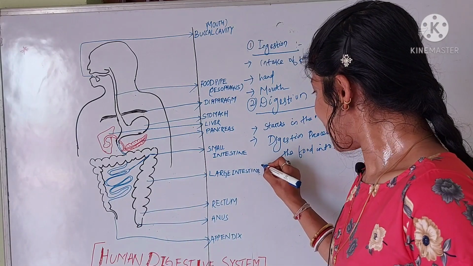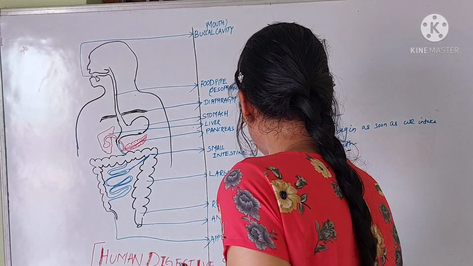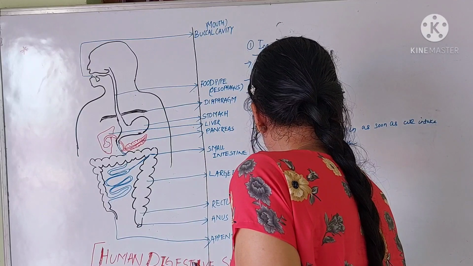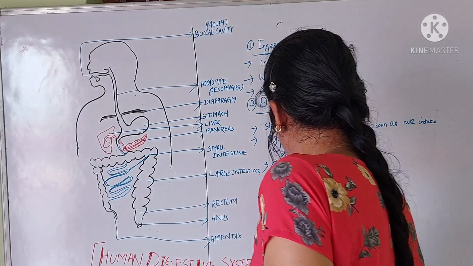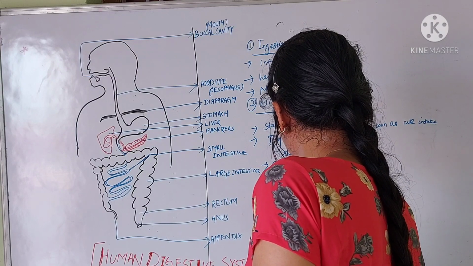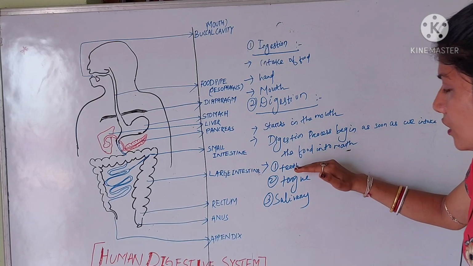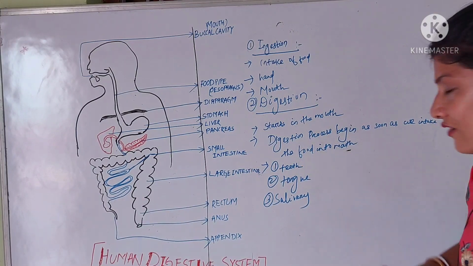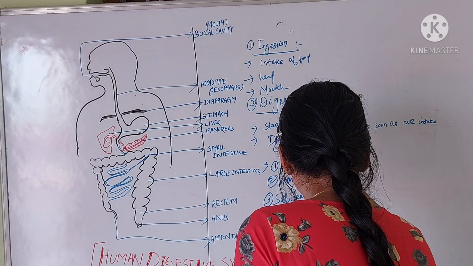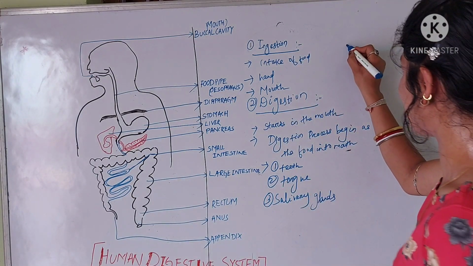Okay, so the digestion process in the mouth consists of mainly three parts. First is your teeth, second is your tongue, and third part is your salivary gland. So in the mouth, the teeth, tongue and the salivary glands are three different parts. First we will discuss the teeth.